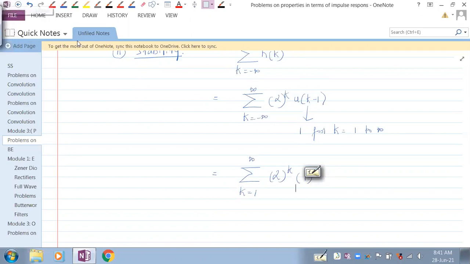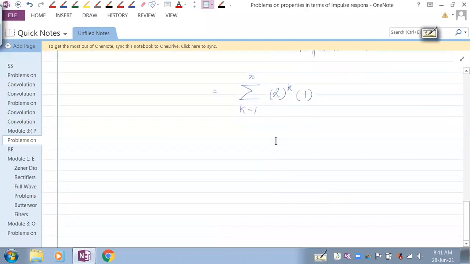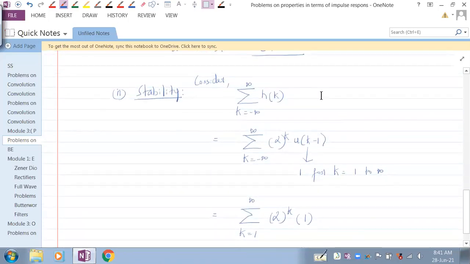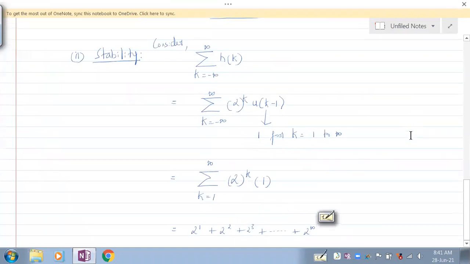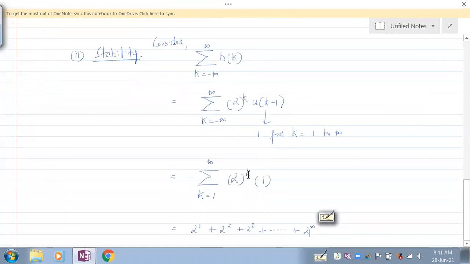Now, can you tell me what this is going to be? You are taking the power an infinite number of times. It's 2 power 1 plus 2 power 2 plus 2 power 3, and so on infinitely. Is this summation finite or infinite? It is infinite.